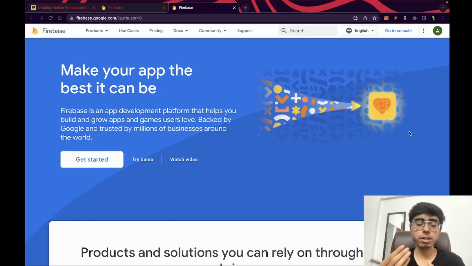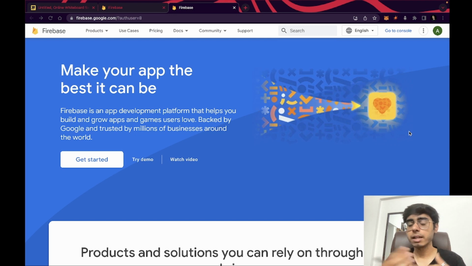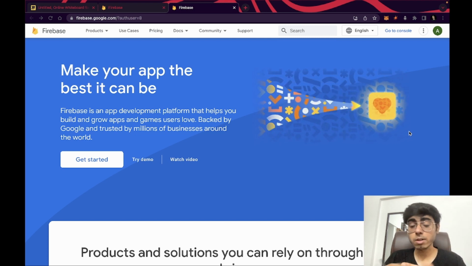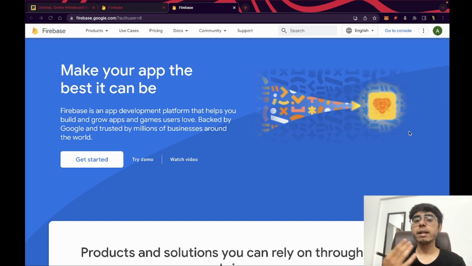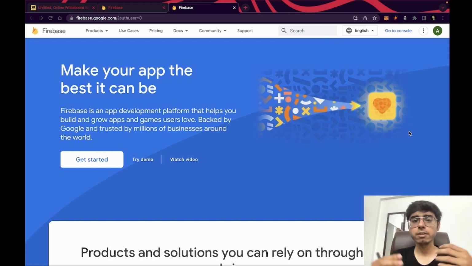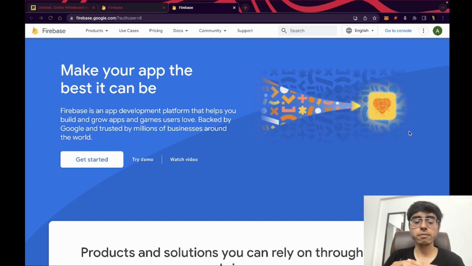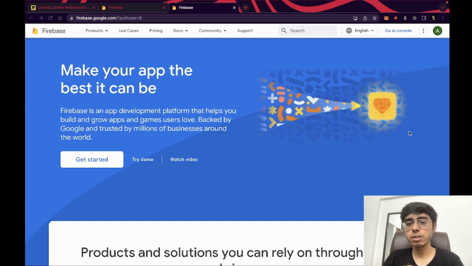Why do companies like Facebook, Instagram, Amazon, and WhatsApp have their own database if Firebase is so good? You have so many products under Firebase. Why then do these companies have their own backend?